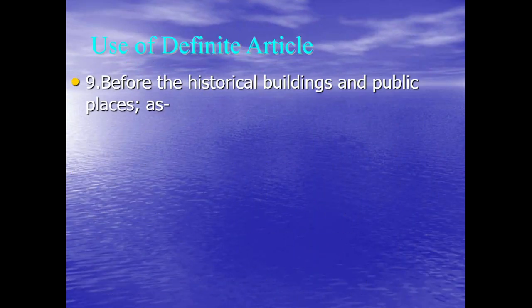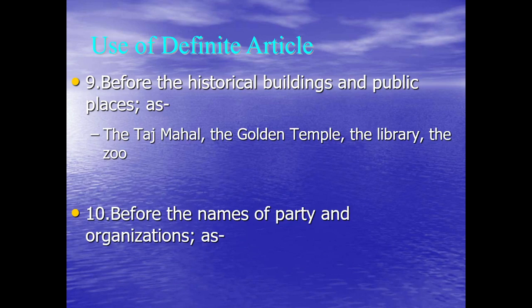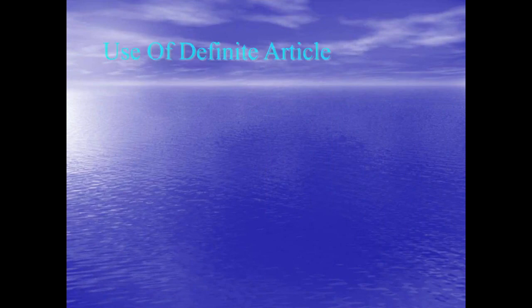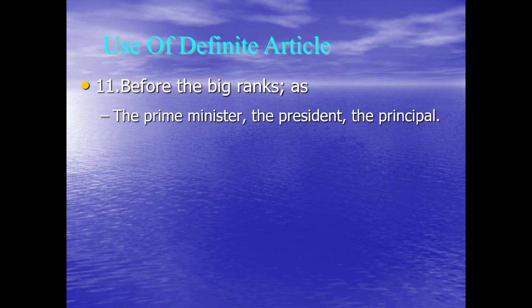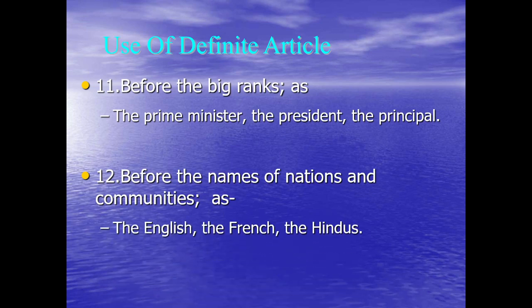More on the definite article. Before historical buildings and public places, we say the Taj Mahal, the Golden Temple, the library, the zoo. Before the names of parties, we say the BJP, the Congress, the Janata Party, the Lok Dal. Before big ranks, we always say the Prime Minister, the President, the Principal. Before the names of nations and communities, the English, the French, the Hindus. Those are the examples.